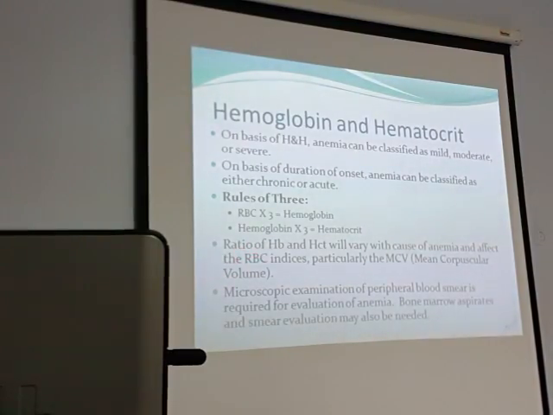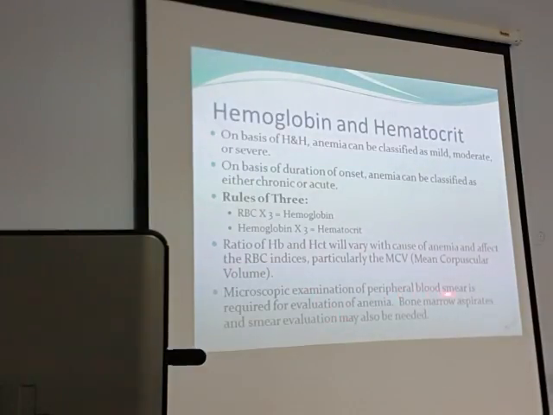The ratio of hemoglobin and hematocrit will vary with the cause of anemia, and it will affect the RBC indices accordingly, particularly the mean corpuscular volume.